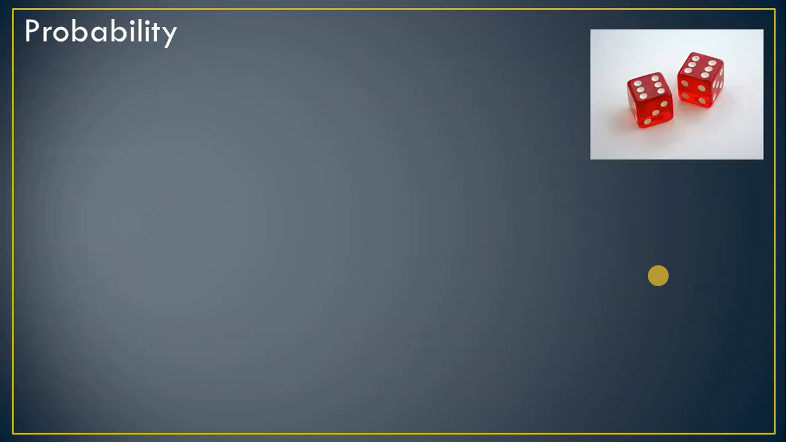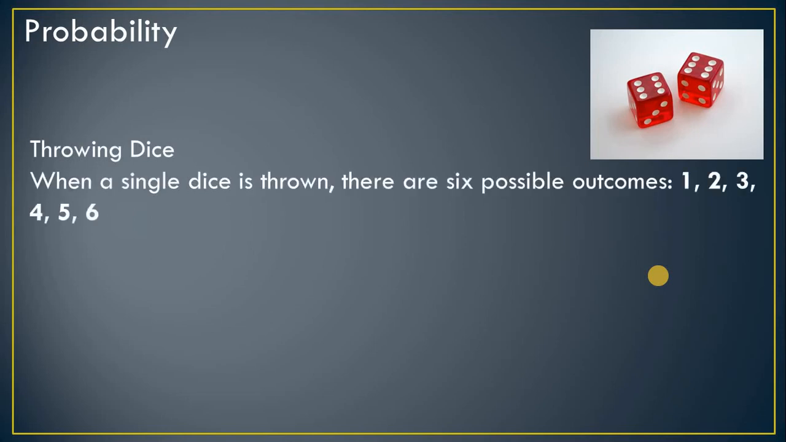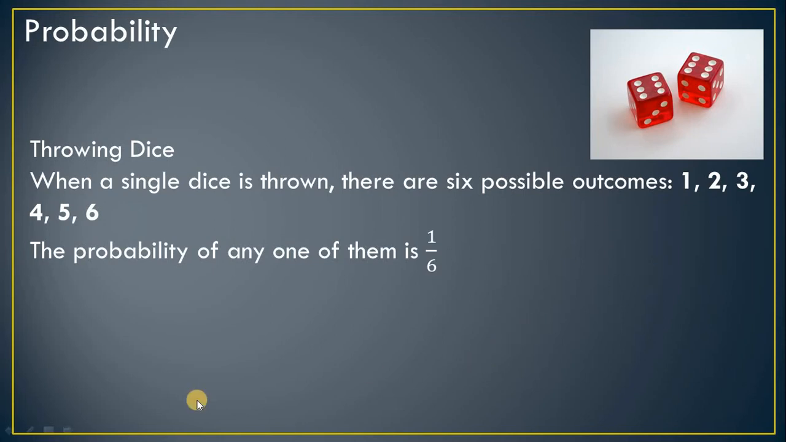So in the probability part we will see throwing dice. A dice has 6 numbers: 1, 2, 3, 4, 5, 6. As you play in Ludo, there are a total of 6 numbers. So the probability of any one of them is 1 upon 6. How is it 1 upon 6? Because the total possibility is 6, because a total of 6 numbers are there. But out of that only one number is possible. Suppose you are thinking about 2, its probability is 1 upon 6. If you are thinking about 3, its probability is 1 upon 6.